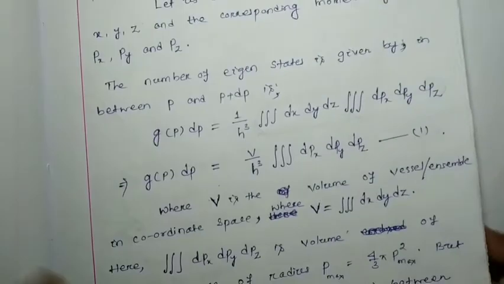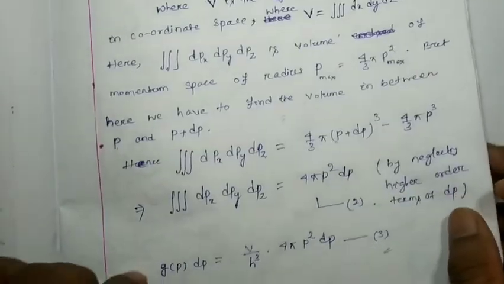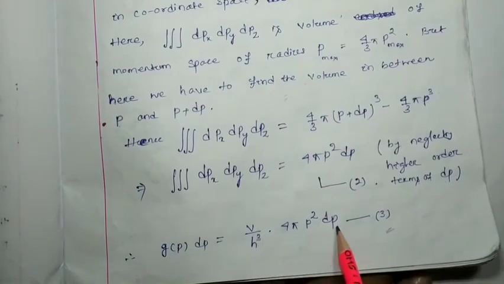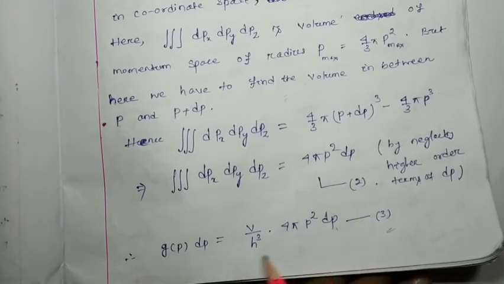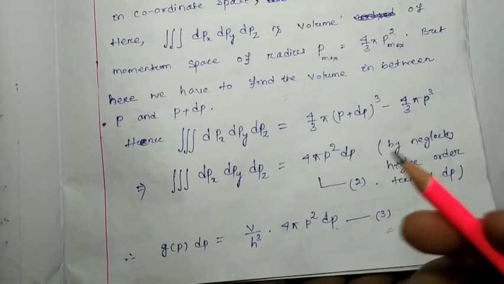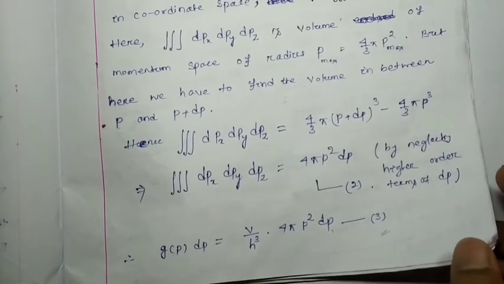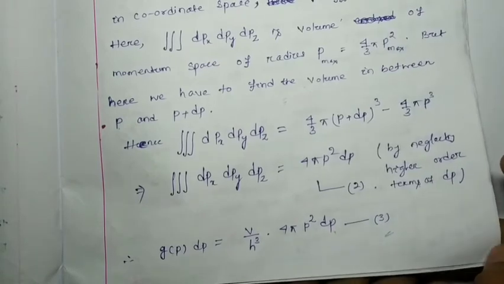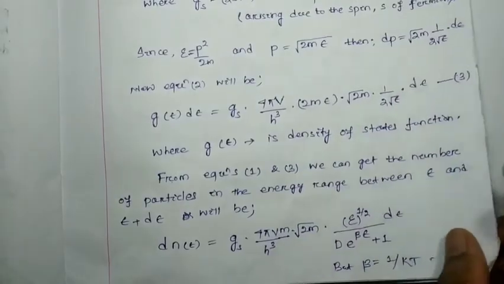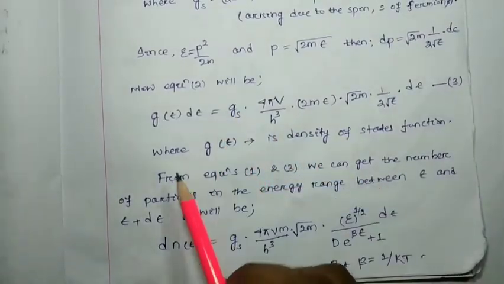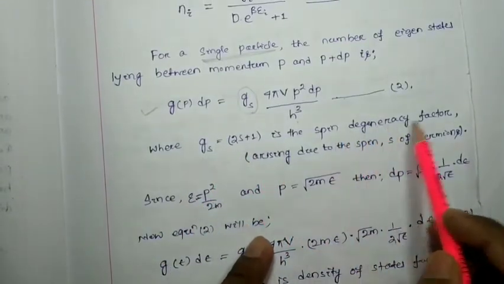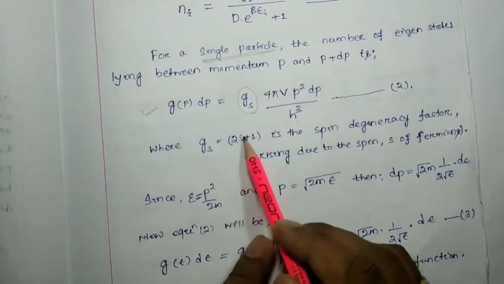That is, g(p) dp equals 4 pi p squared V by h cubed into dp, and this belongs to the gas molecule. If we are going to consider fermions or any other particles having spin, then we have to consider Gs, which is nothing but your spin degeneracy factor, which is 2s plus 1.